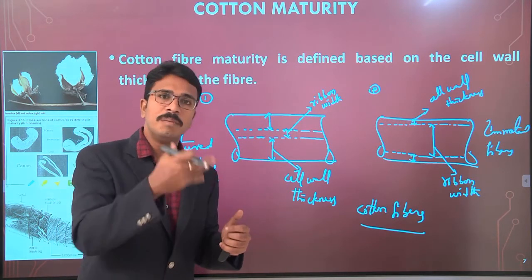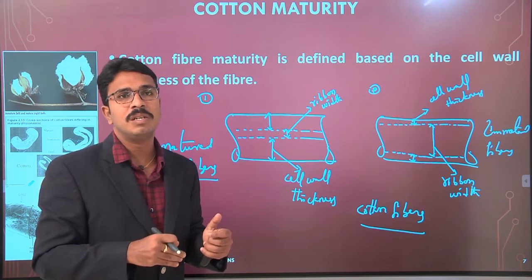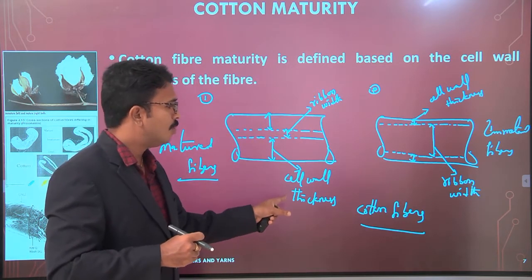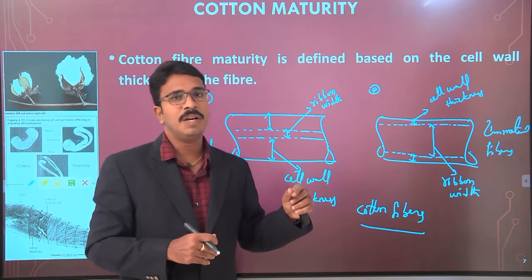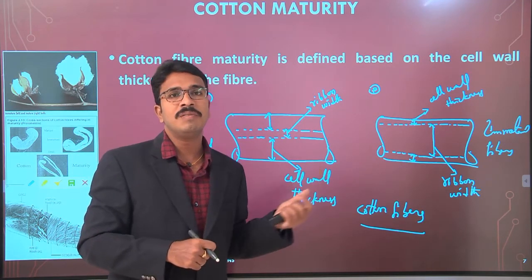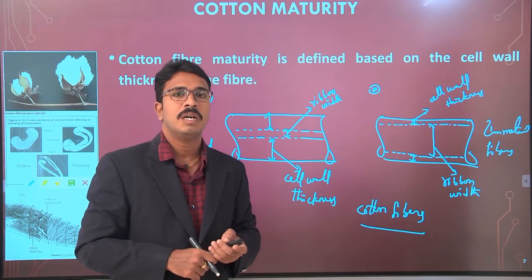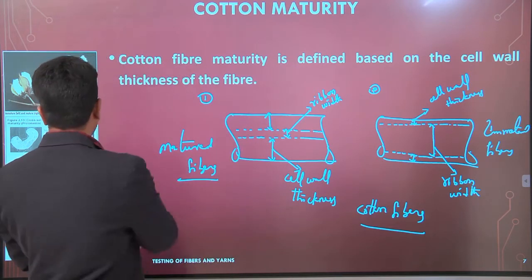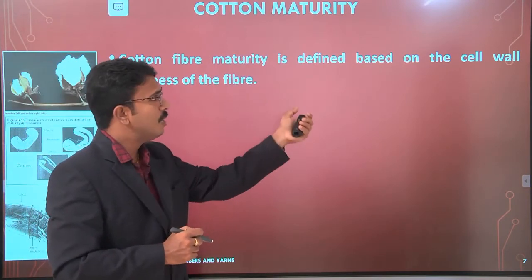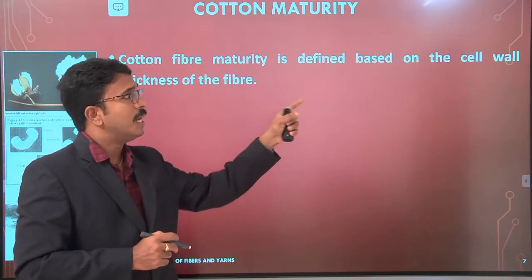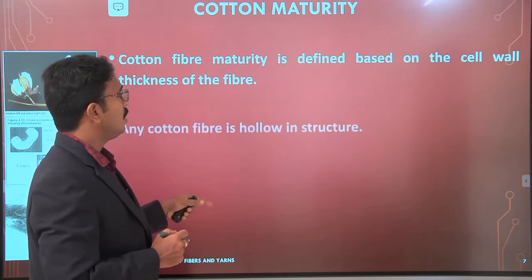So what is the base for all such categorizations? That is cell wall thickness and the thickness of the hollow portion of the fiber, that is the ribbon width of the fiber. Understand? Whatever this fiber maturity is, it is defined based on the cell wall thickness of the fiber.